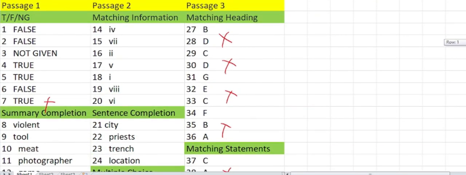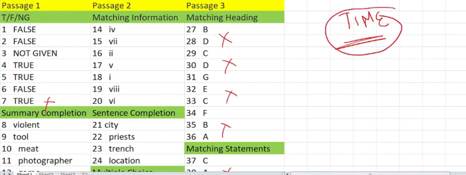One more area of concern can be the time problem. Time management problem is when he was doing section 1, he took say 25-30 minutes, good time, and he is able to score. In section 2 again he took 20-25 minutes and did it well. But in section 3 he is left with just 5 to 10 minutes, so in a hurry he got wrong answers, else he could have got the correct answers. So how to identify whether time is a problem with you or not? Attempt the mock test without observing the time.